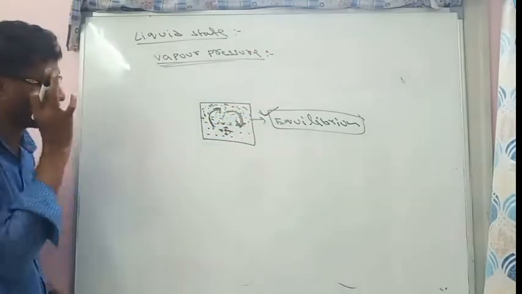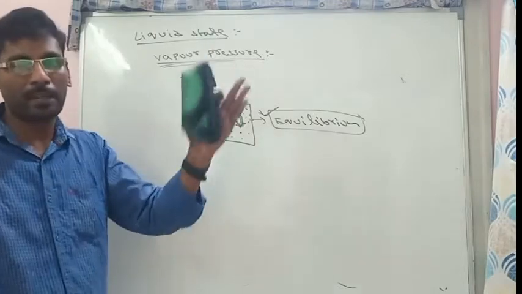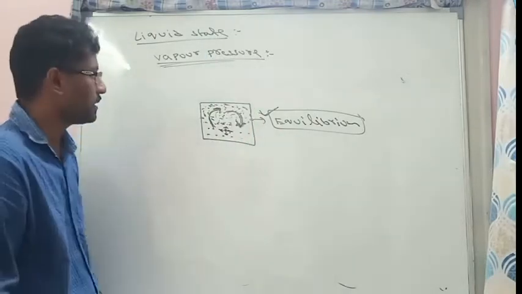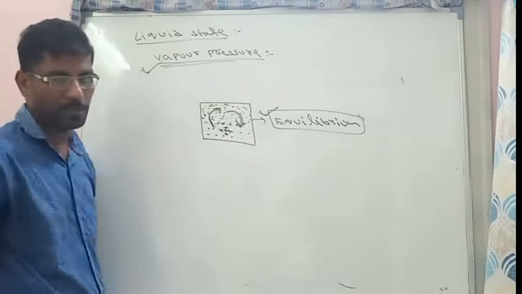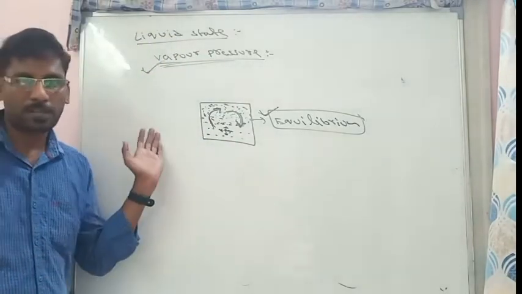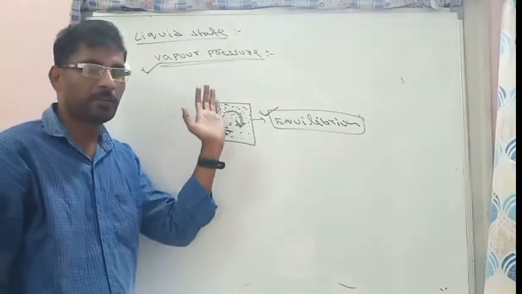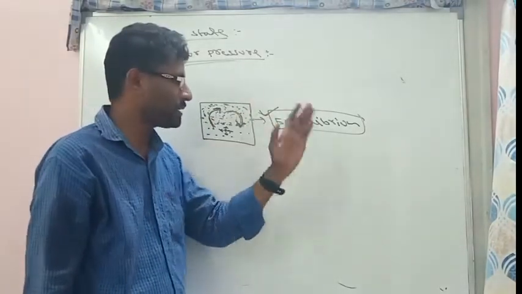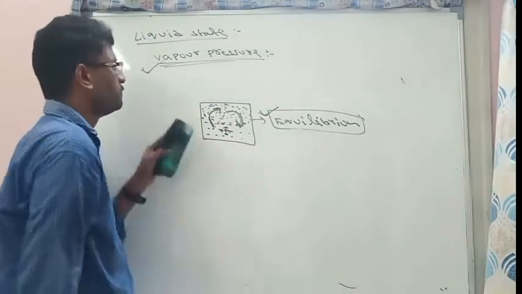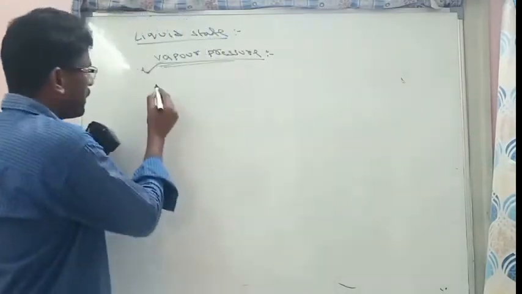So vapor pressure is the pressure exerted by gas when it is in equilibrium with liquid. That is the definition of vapor pressure. Yes, the definition is important. Another definition is there.